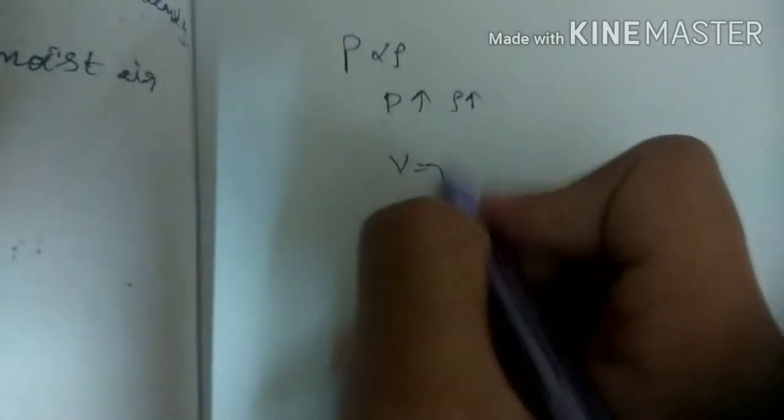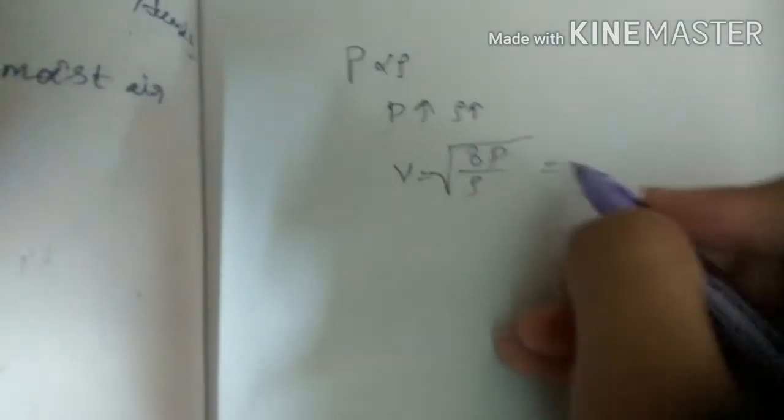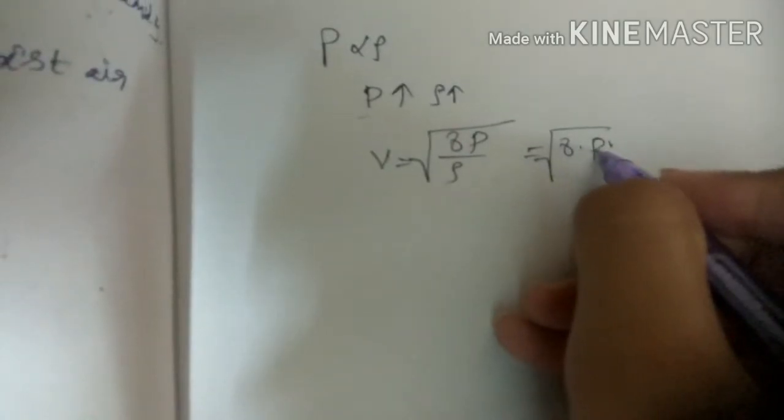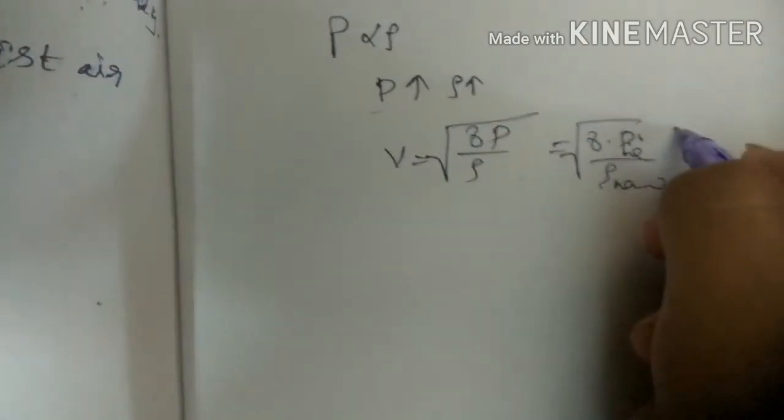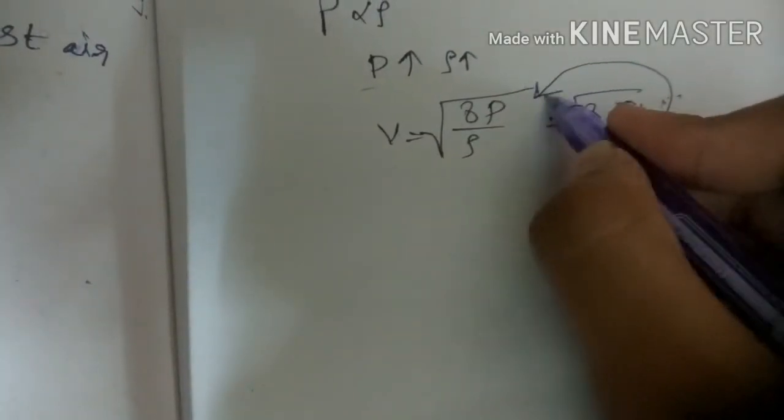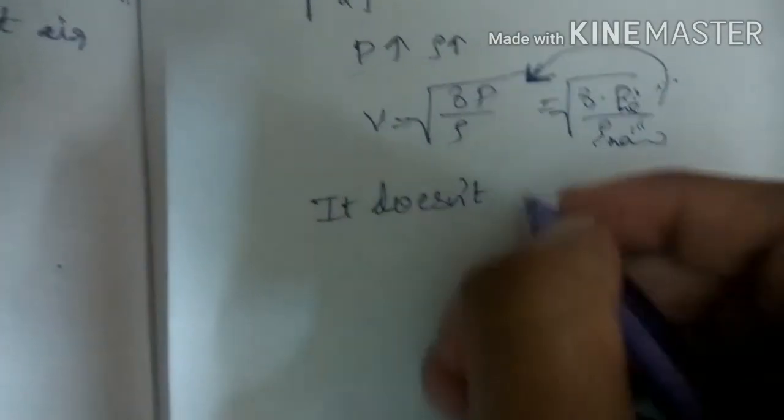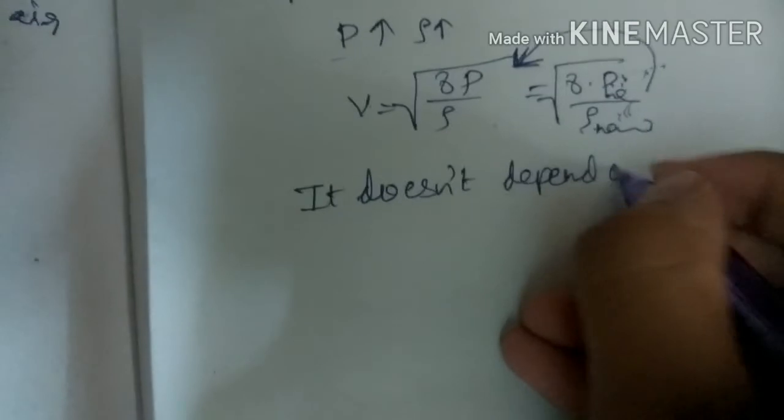P is proportional to rho, so as P increases, rho increases by the same factor. So in P by rho, both cancel out. So it doesn't depend on pressure, and it also doesn't depend on density.